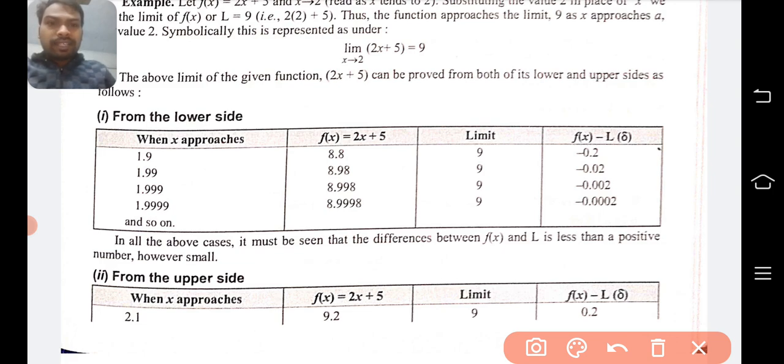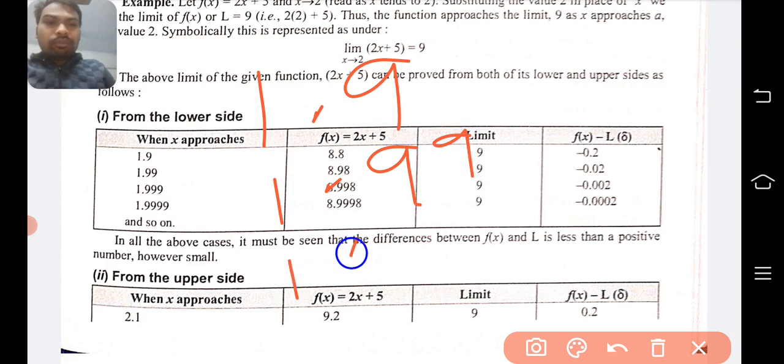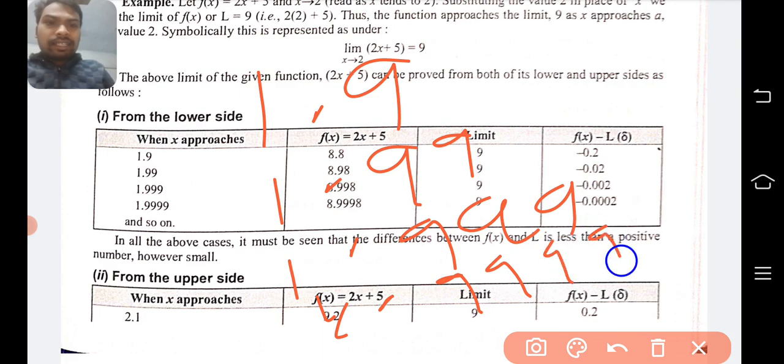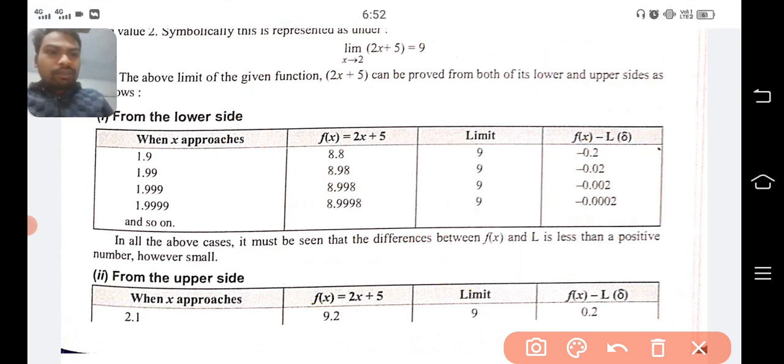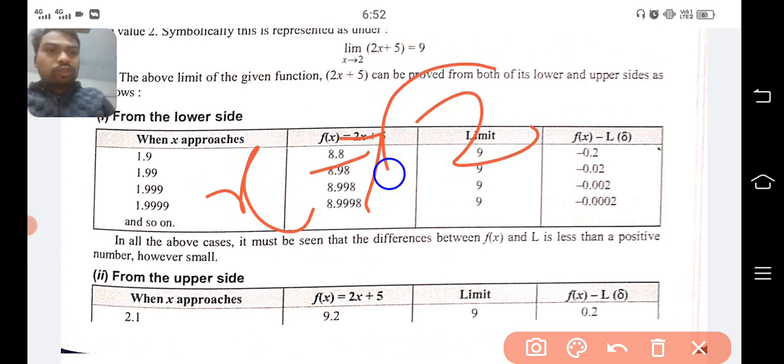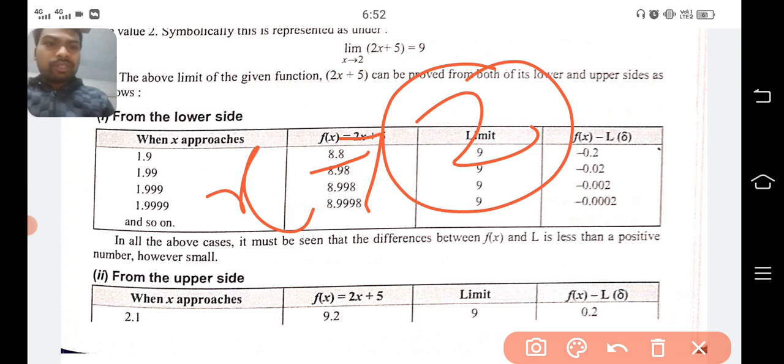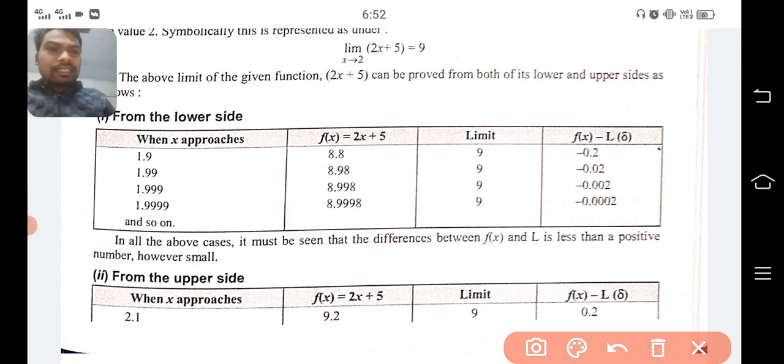So we'll start with, for example, 1.9, then 1.99, then 1.999, then 1.9999, and so on. Clear? So if 1.9, 1.99 is increasing, then the value of x approaches toward 2, and we have taken the positive value. Clear? Then our functional value also gets changed.